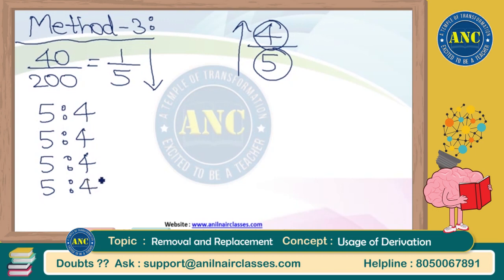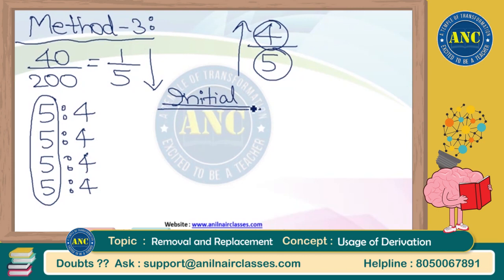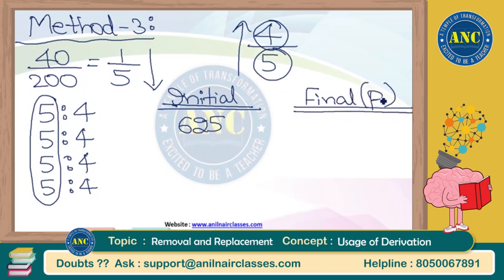That means according to the ratio, the initial quantity of petrol is 5 power 4. 5 power 4 is nothing but 625. According to ratio, it is 625 liters. According to ratio, the final quantity of petrol is nothing but 4 power 4. 4 square is 16. 16 into 16 is 256.